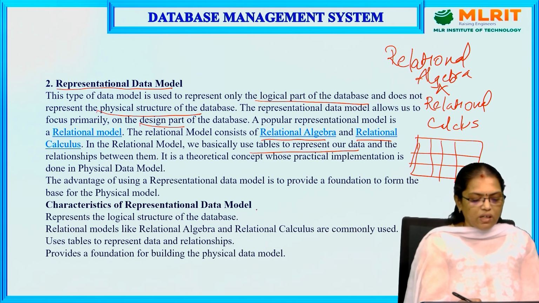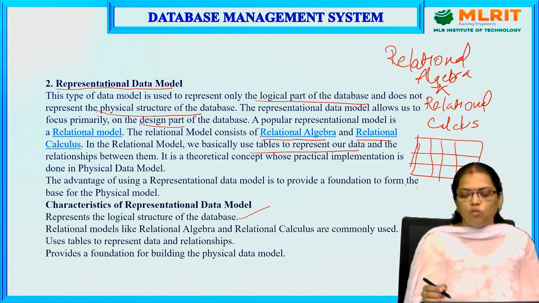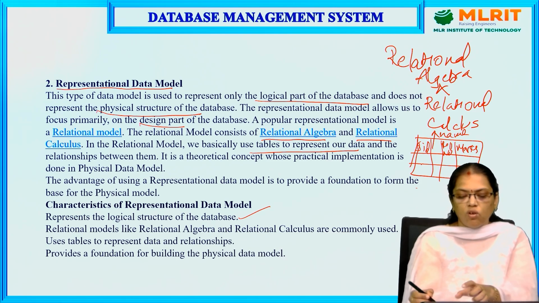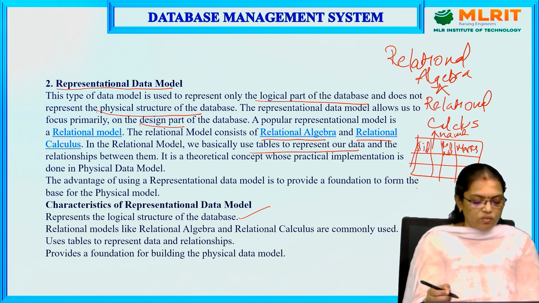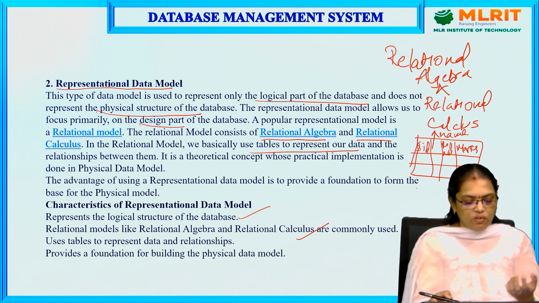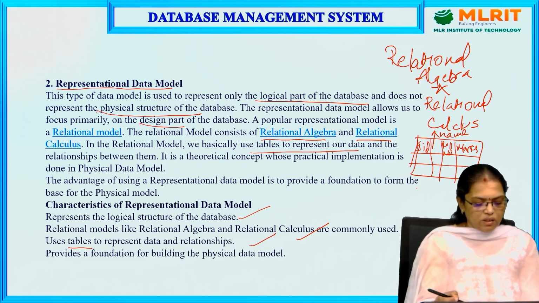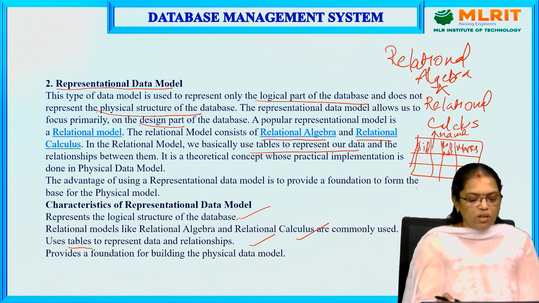The basic advantage of using the relational model is that whenever the data is stored in the form of a table, here you have SID, here you have name, here you have roll number, here you have marks. Whenever the data is represented in rows and columns, it is easy to check the information. It also uses relational calculus and relational algebra, which we'll discuss in future classes. We also use tables to represent the data and relationships. These are the characteristics of the data model.